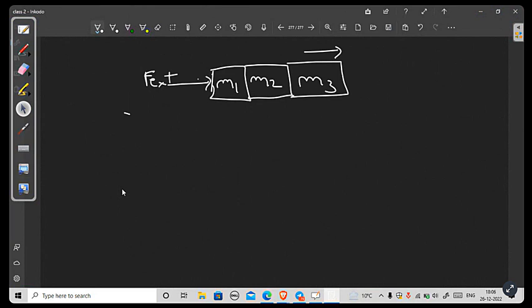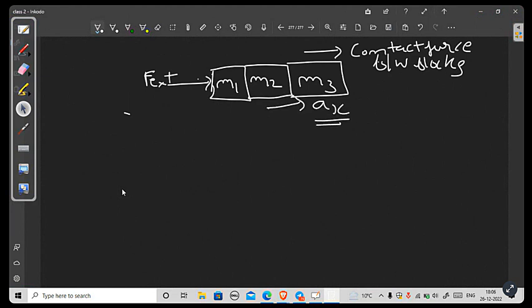Which force is responsible for the motion? In this case, it is the contact force between the blocks. The contact force between blocks is responsible. They will have a certain common acceleration. All three blocks will have a common acceleration. How will you calculate that common acceleration?